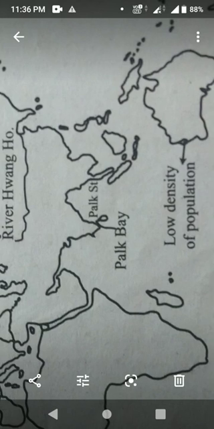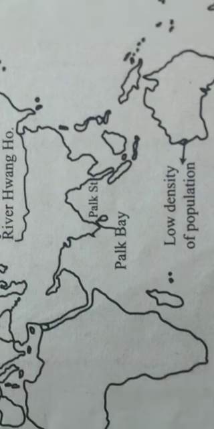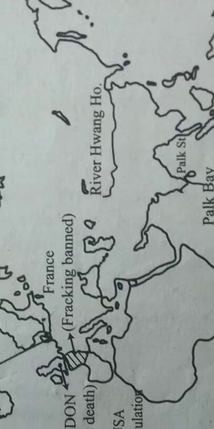Next, third one, Palk Bay. That you find out, that is between Ceylon and India, isn't it? That is Palk Bay. Next one, fourth one, a fracking banned country. That is the fracking banned country. Did you find out? Okay. Next one, fifth one, England. England, a country affected by Black Death. That is the Black Death. England, that country is affected by Black Death.